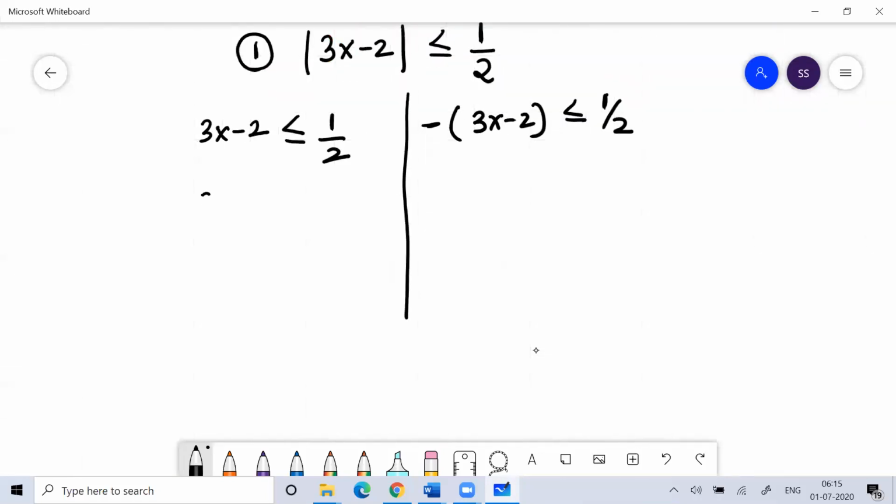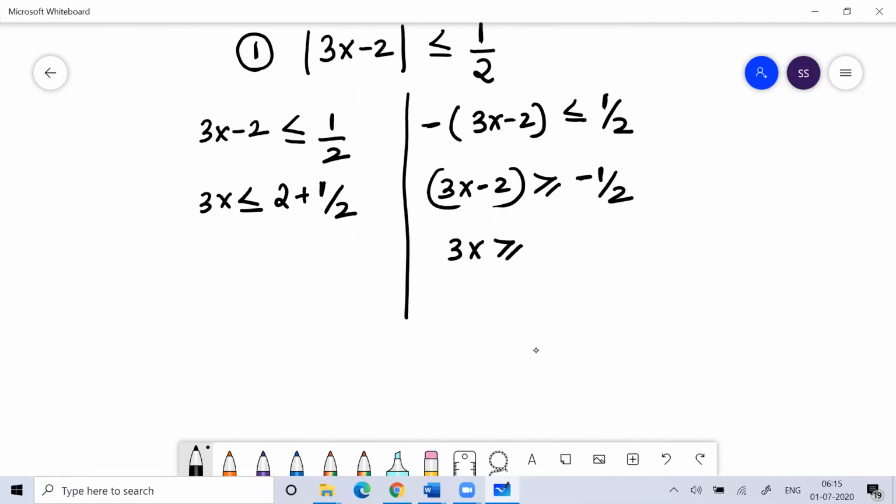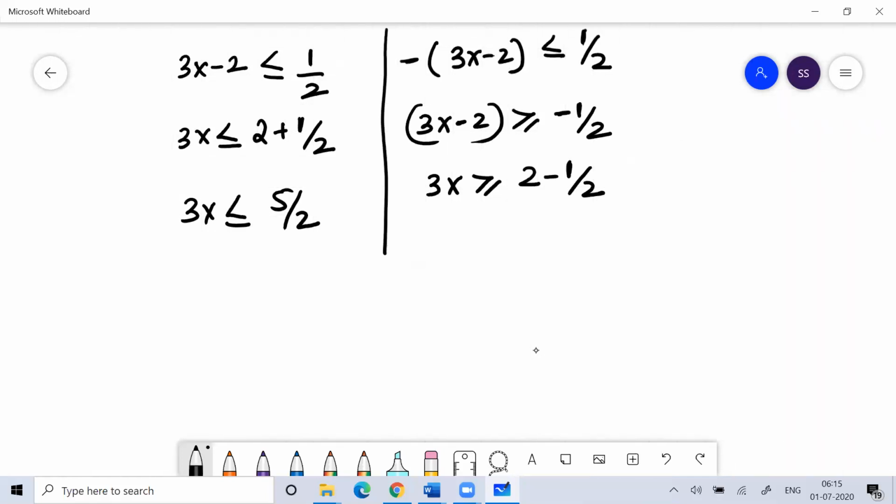So here 3x is less than or equal to 2 plus 1 by 2, so 3x is less than or equal to 5 by 2. With this, if I multiply by minus 1 on both sides, I can write 3x is greater than or equal to 2 minus 1 by 2, so 3x is greater than or equal to 3 by 2.